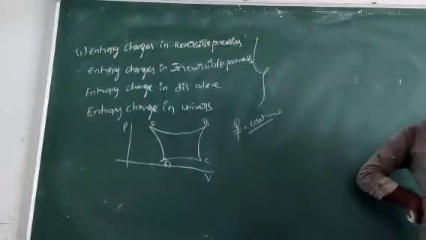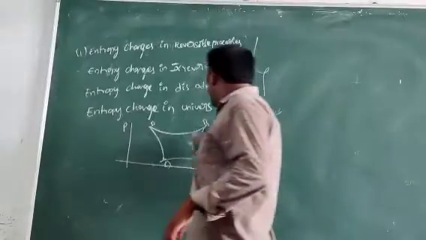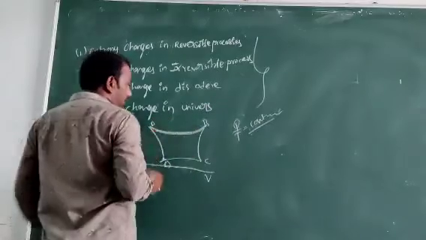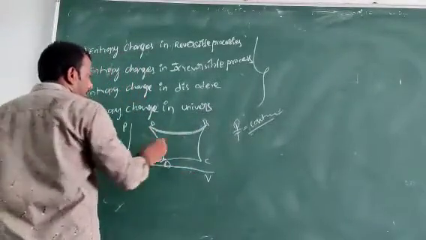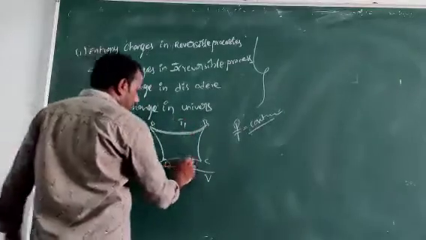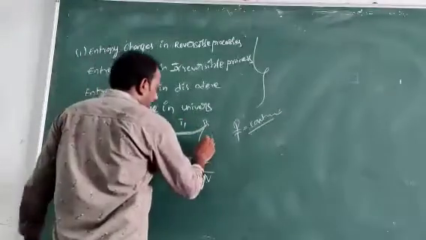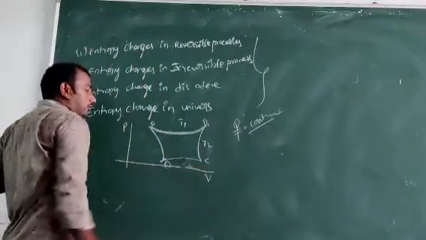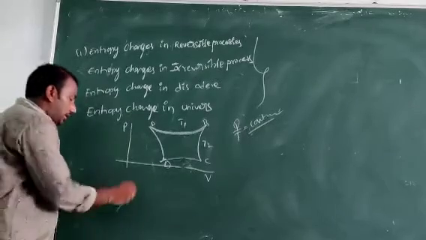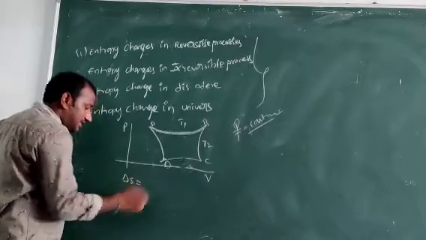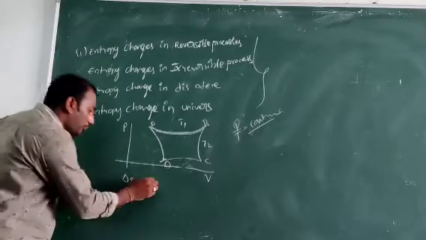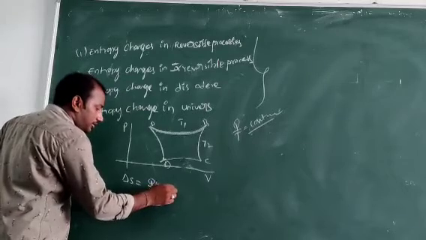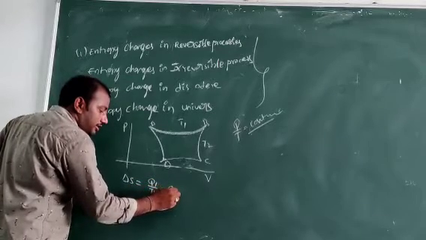Here change in entropy means, in the isothermal process, temperature T1 and temperature T2. So here two temperatures and two heat energies. Change in entropy delta S is equal to Q1 by T1 minus Q2 by T2.